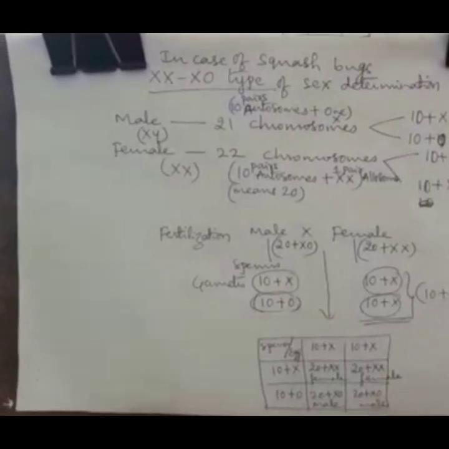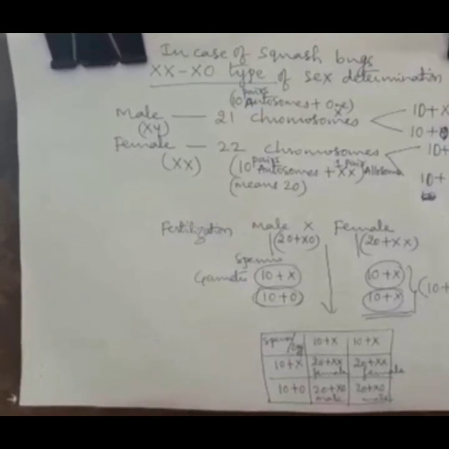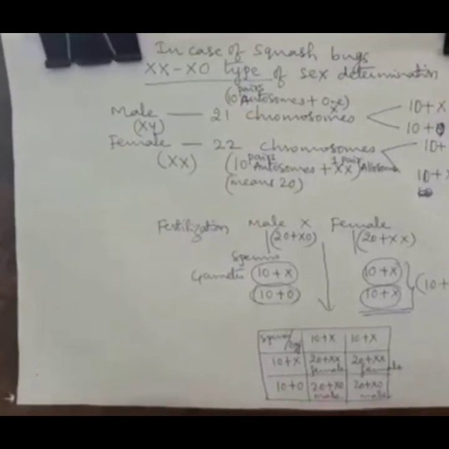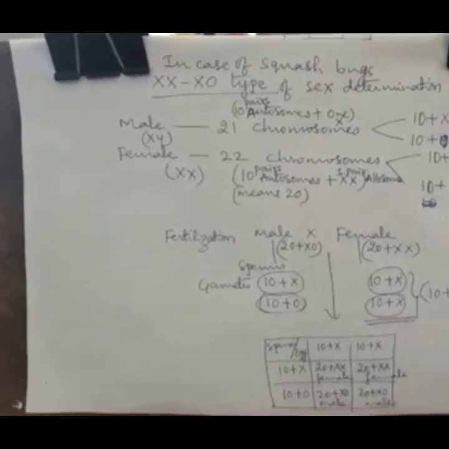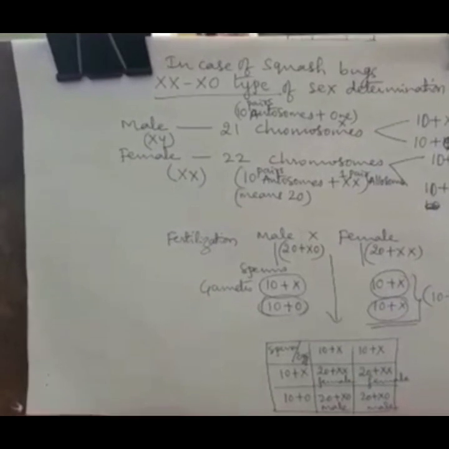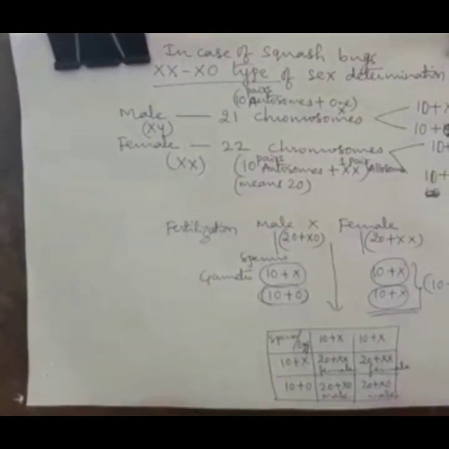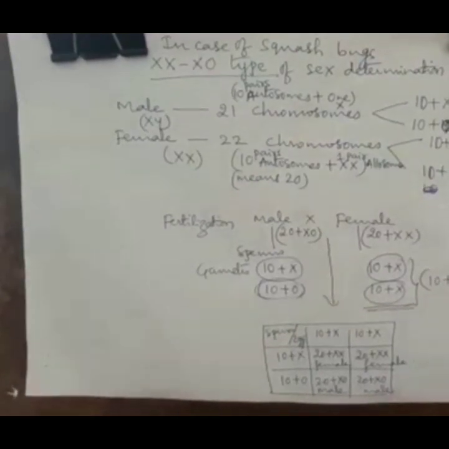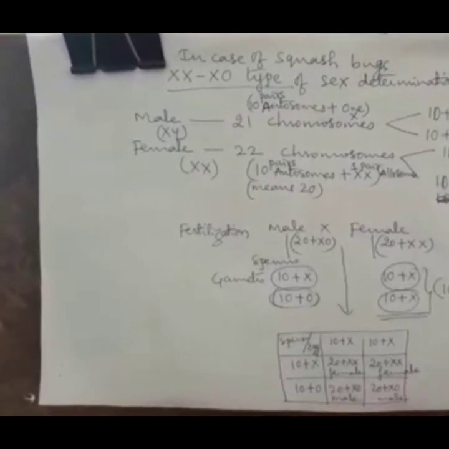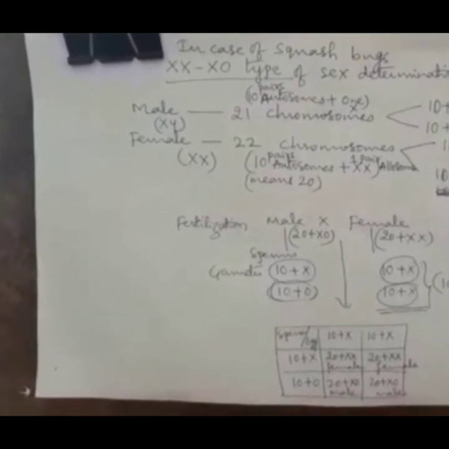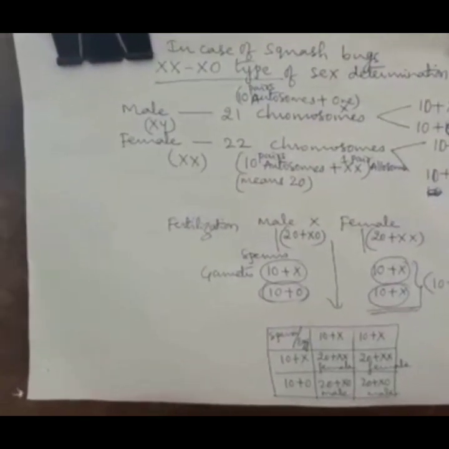Out of that female 22, 10 pairs of autosomes and homogametic condition, that is XX allosomes, whereas in the males 21 chromosomes, 50% of the sperms carry the 10 autosomes and X chromosome, and 50% of the sperms carry the 10 autosomes and 0 allosomes.